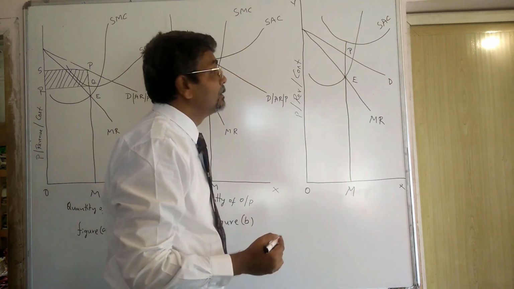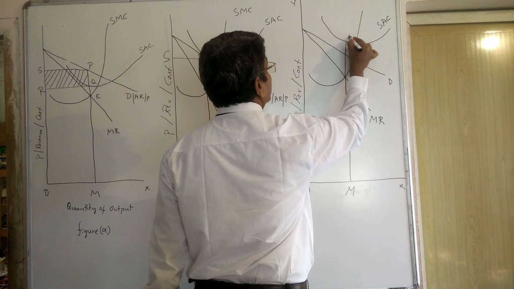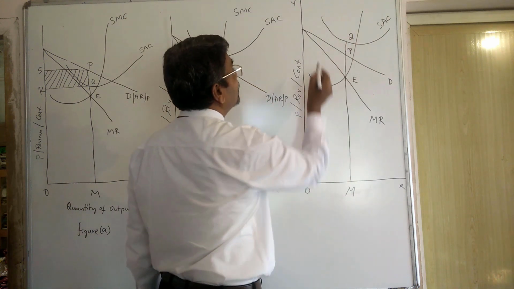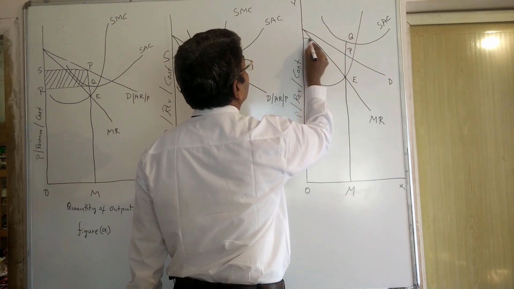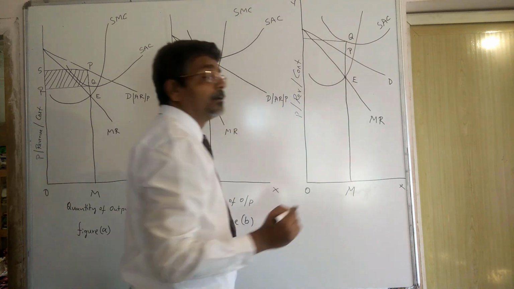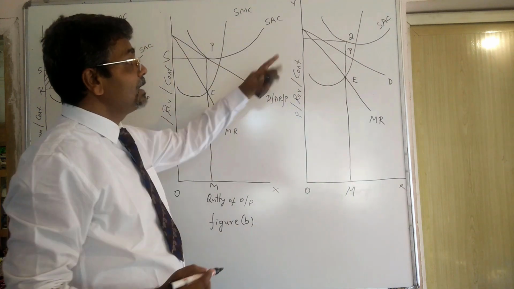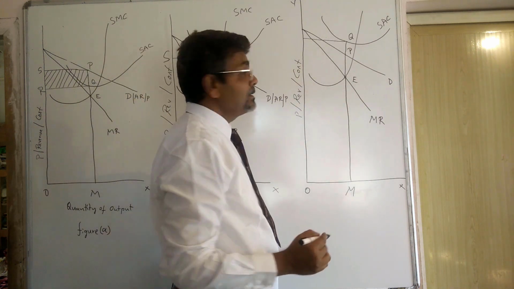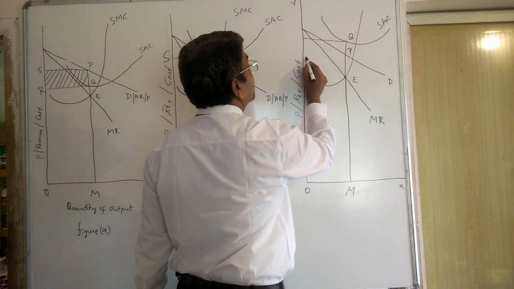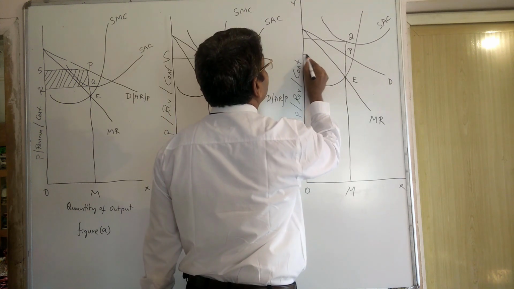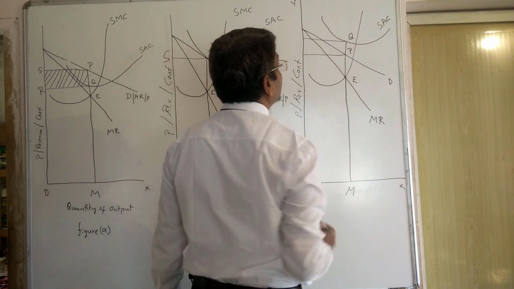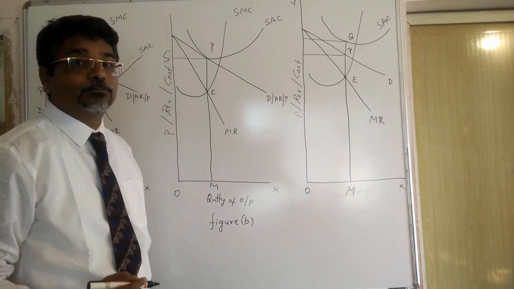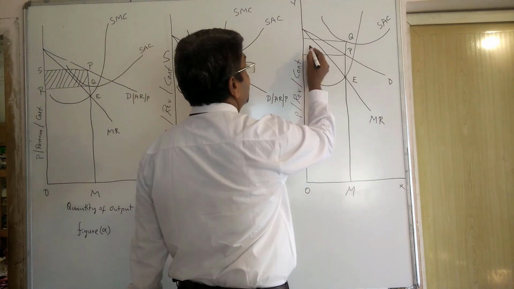This is cost. Then this is represented by Q. Then here PQ is the cost, PM is the price, and difference is loss. You see, this much is the difference, and this is the loss.